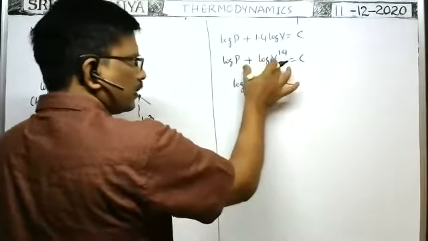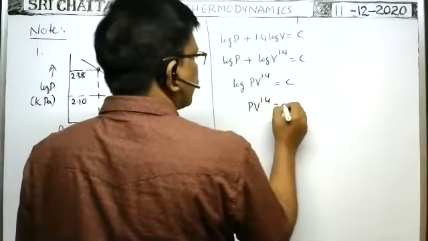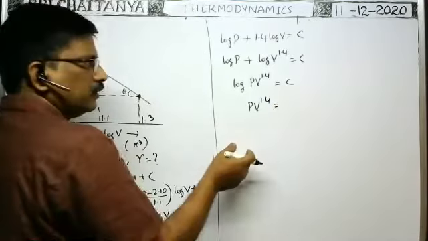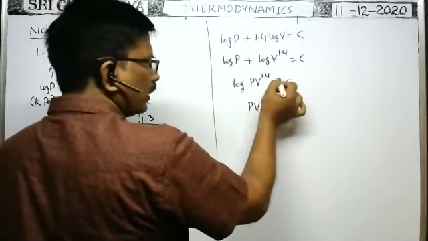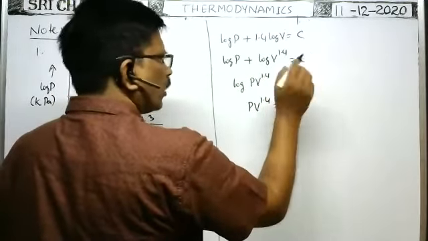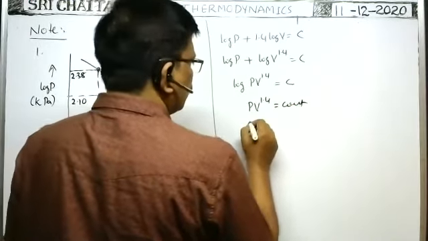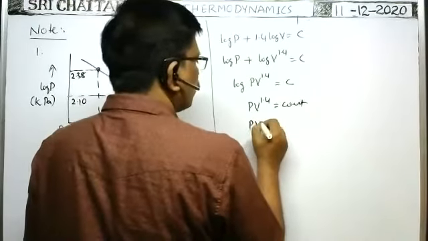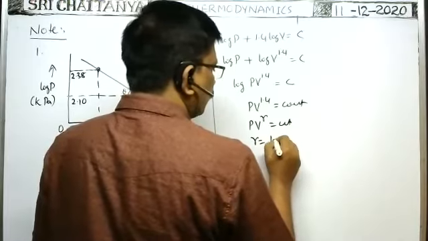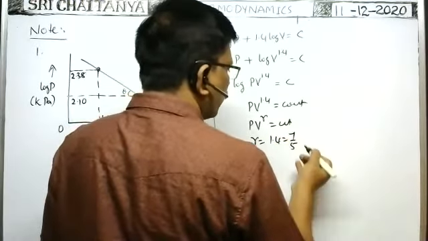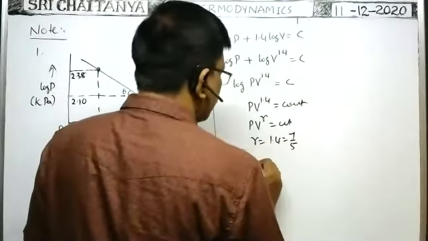Taking the anti-log on both sides, the anti-log of c is another constant. So it is just like PV to the power of gamma is equal to constant. In place of gamma we have 1.4, which means 7 by 5. 7 by 5 means what is the nature of the gas? Yes, diatomic. Therefore the gas is diatomic.